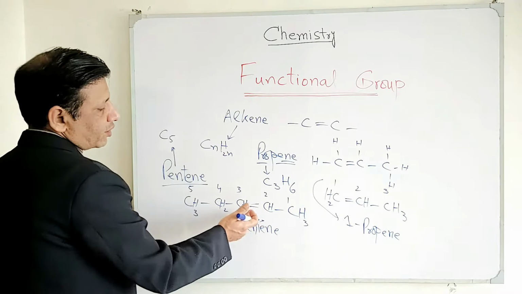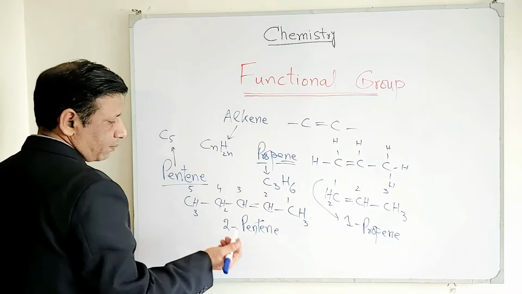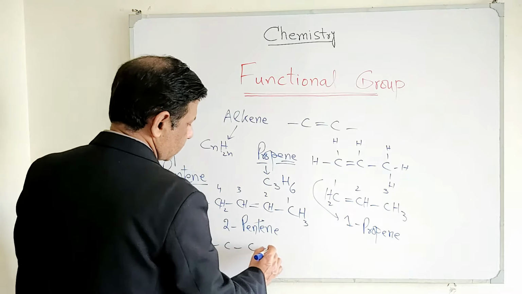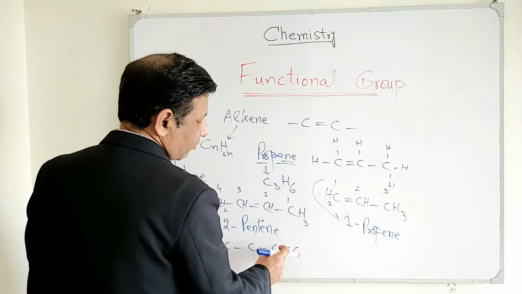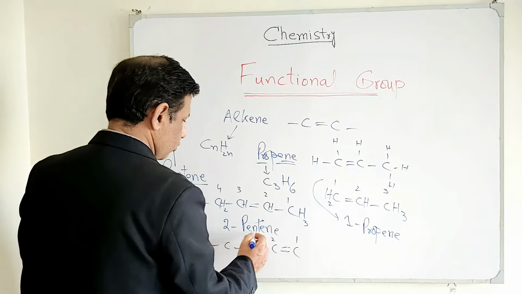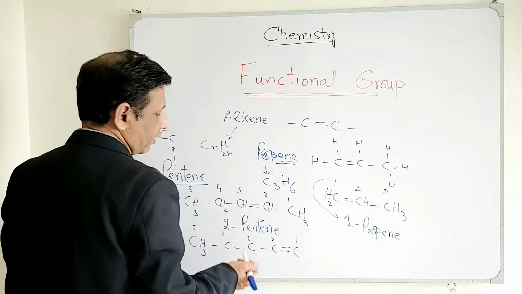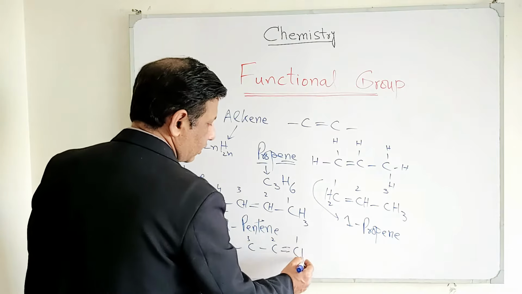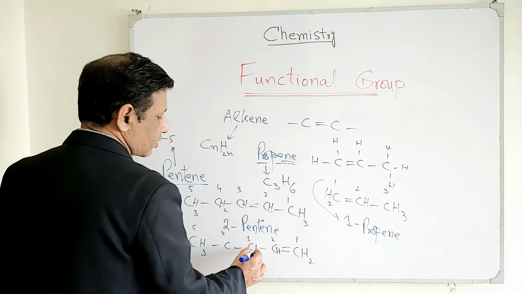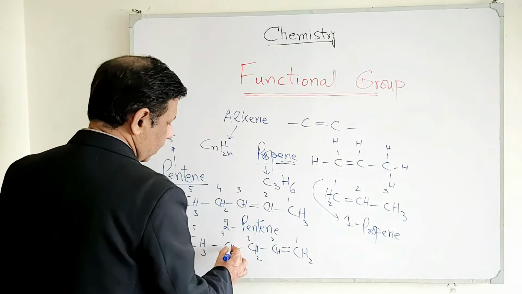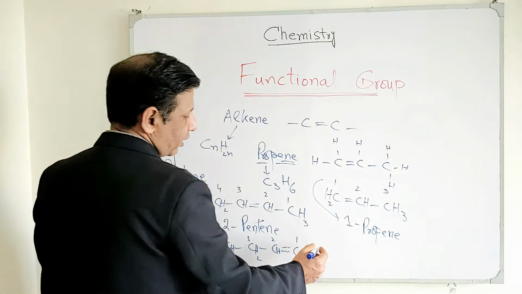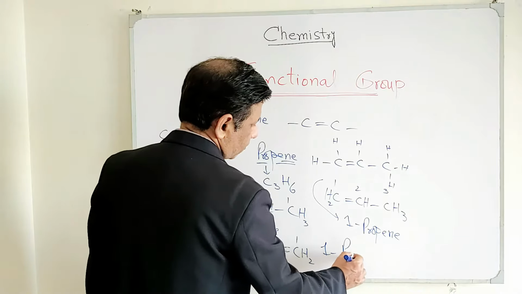So in order to make it 1-pentene from 2-pentene, a simple step: write 5 carbons, and between carbon number 1 and 2 place a double bond. This is 1, 2, 3, 4 and 5. And now we need to fulfill the valency of carbons by placing a suitable number of hydrogen atoms, and it must not exceed 4, or it should not be less than 4. Now we got 1-pentene rather than 2-pentene, so this is 1-pentene.